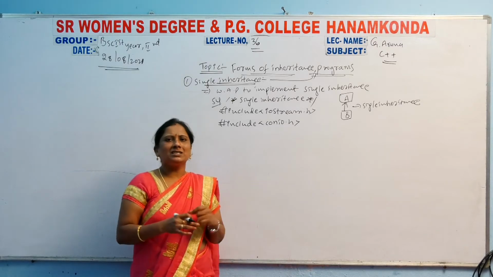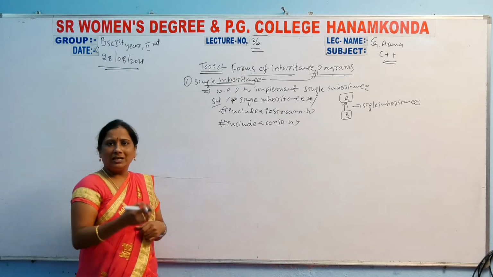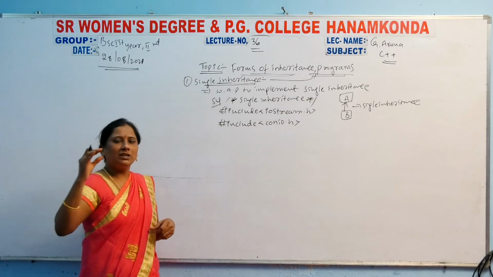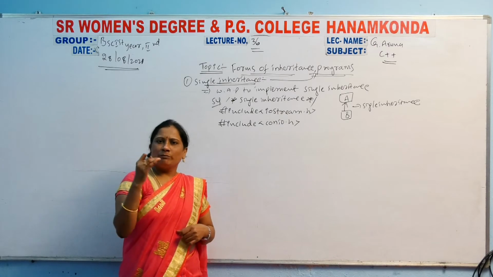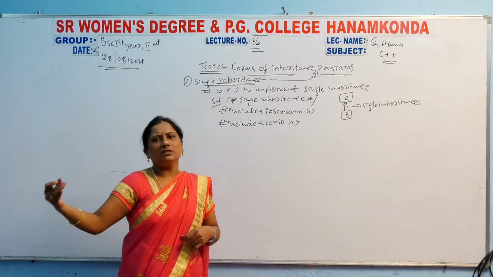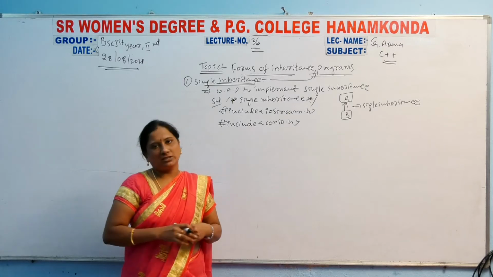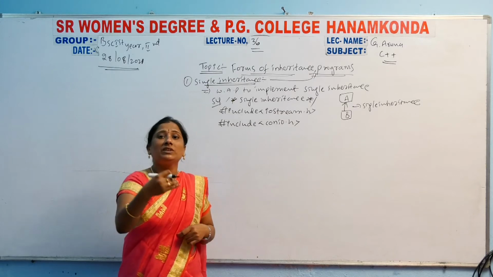But whenever you implement inheritance, as we discussed yesterday, first you have to declare the classes, and after that the main function. First the base class and the derived class, then you write the main function. The classes will be declared before the main function.